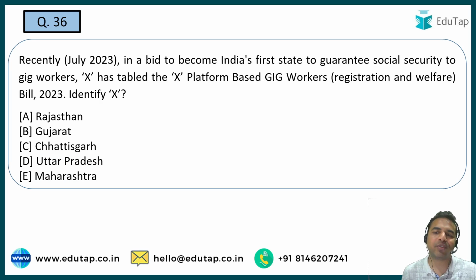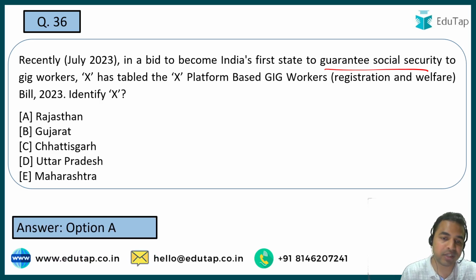Here once again you have to tell me the name of the state which became India's first state to guarantee social security to the gig workers. So guys, gig workers को social security provide करने की guarantee इस state ने दी है. The name of that particular state is Rajasthan. Okay, so Rajasthan is the name of that state.